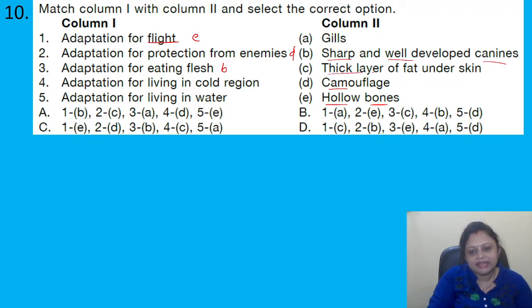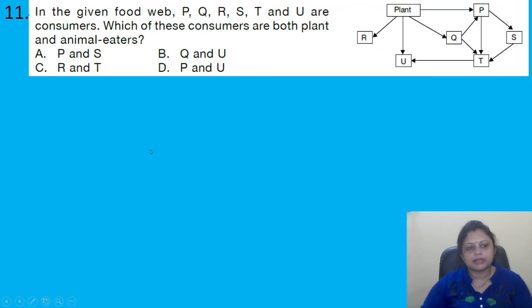For that, they need a thick layer of fat under the skin, which keeps them warm. So we can write here C. Adaptation for living in water. For living in water, they have the gills. So here that is 1E, 2D, 3B, 4C, 5A. So the correct answer is option C. Got it?